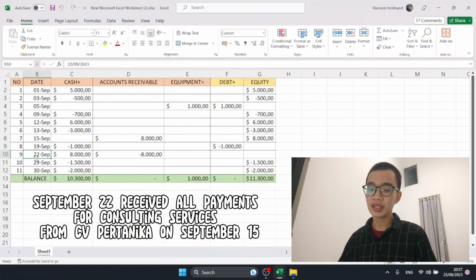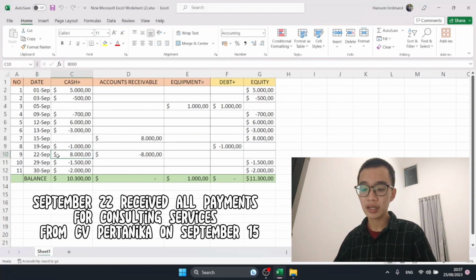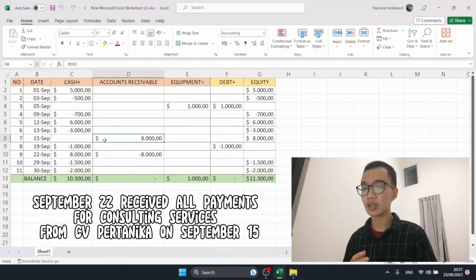Next, number 9. September 22 received all payments for consulting service from CV Pertanika on September 15th. Okay, so back again to September 15, when CV Pertanika used our consultation materials, but we didn't obtain our cash yet.